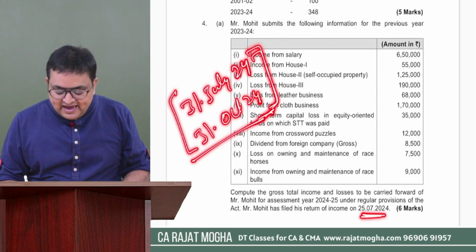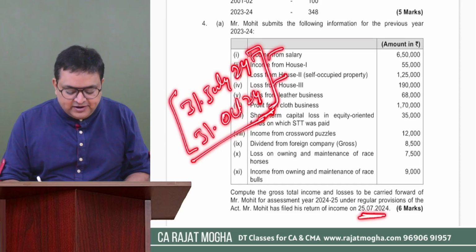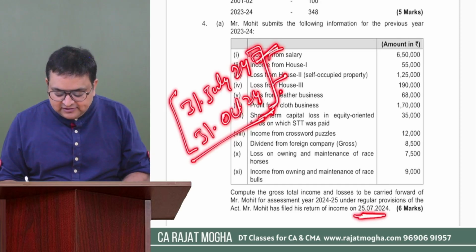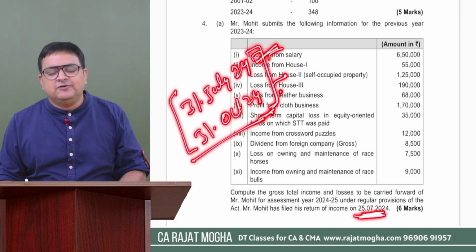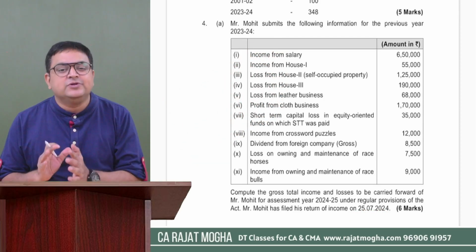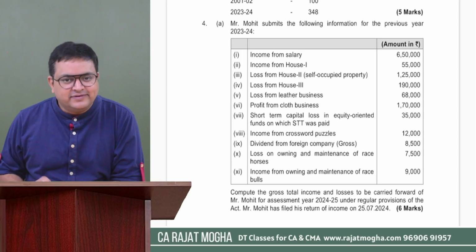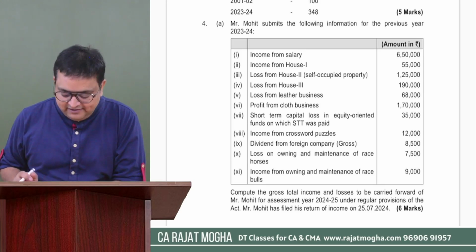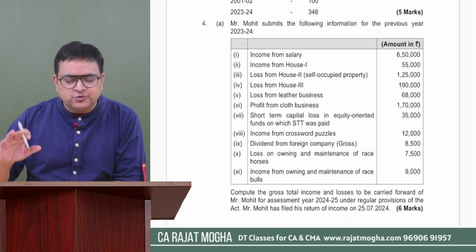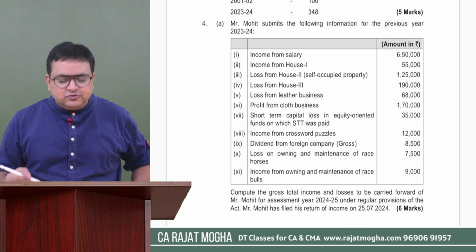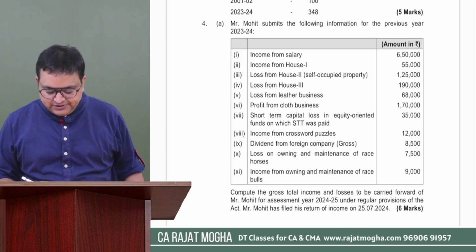So this assessee has filed his return much before these due dates. Even if his due date is, let's say, 31st July, he has filed his return of income on 25th of July. That is much before the due date. So he will be able to carry forward the losses, right? That is the reason they have given us this date, that there is no issue, he can carry forward the losses. Okay, so this seems to be a set off and carry forward of losses question. Let's see.